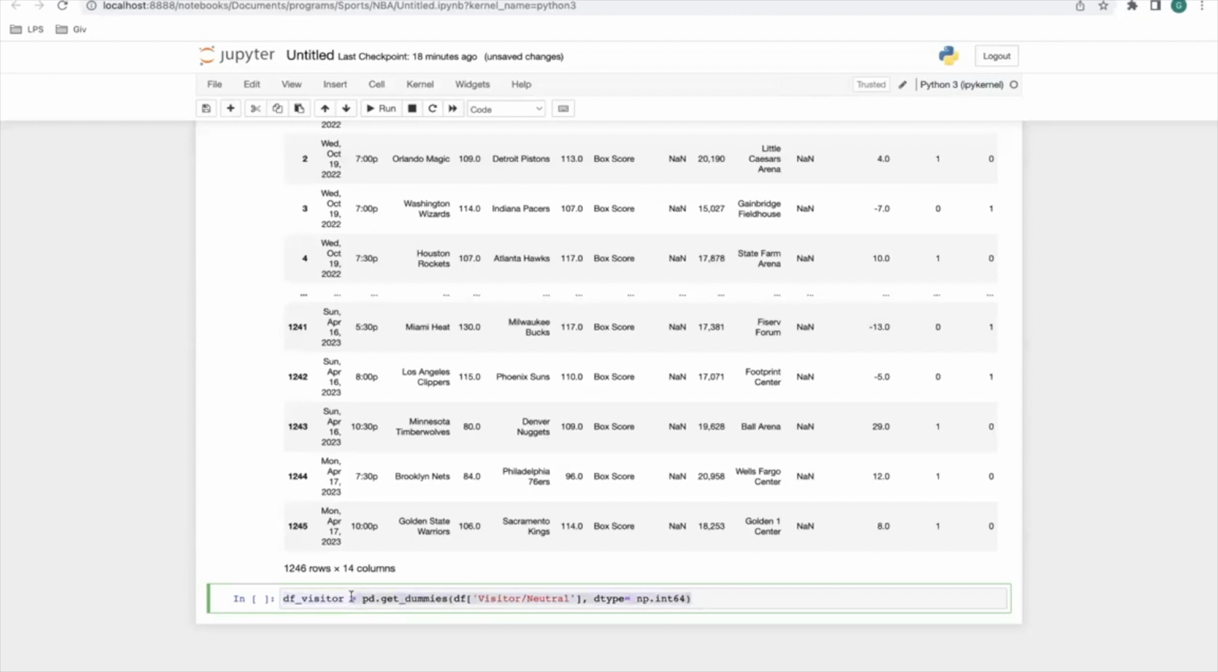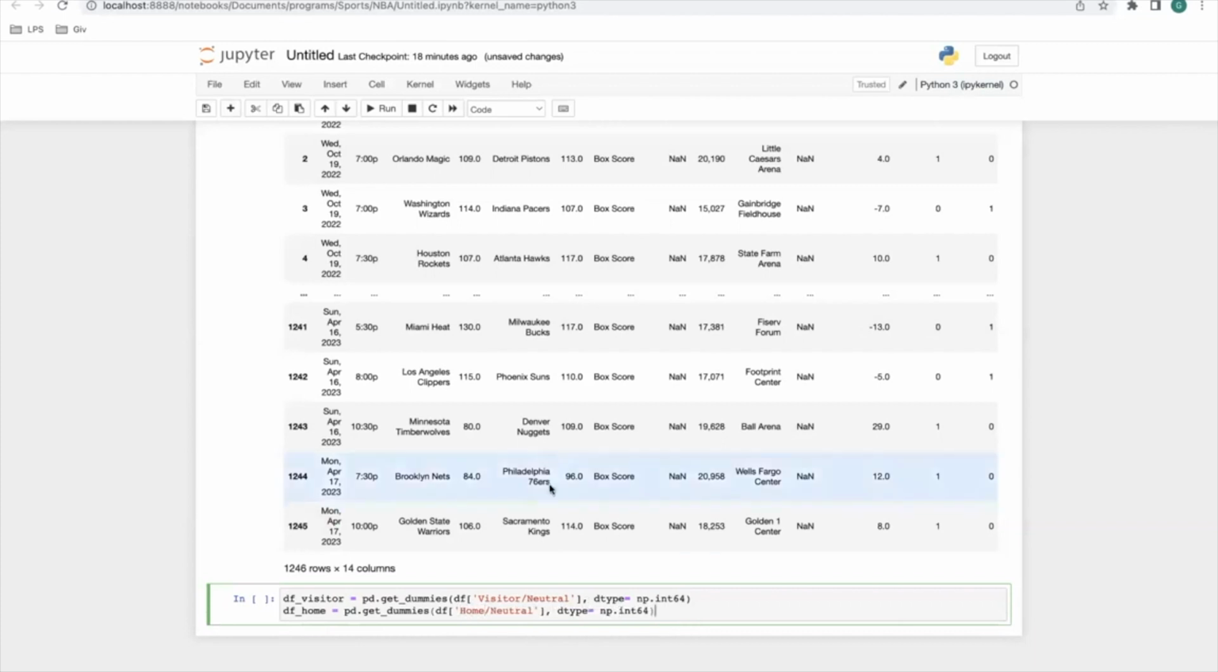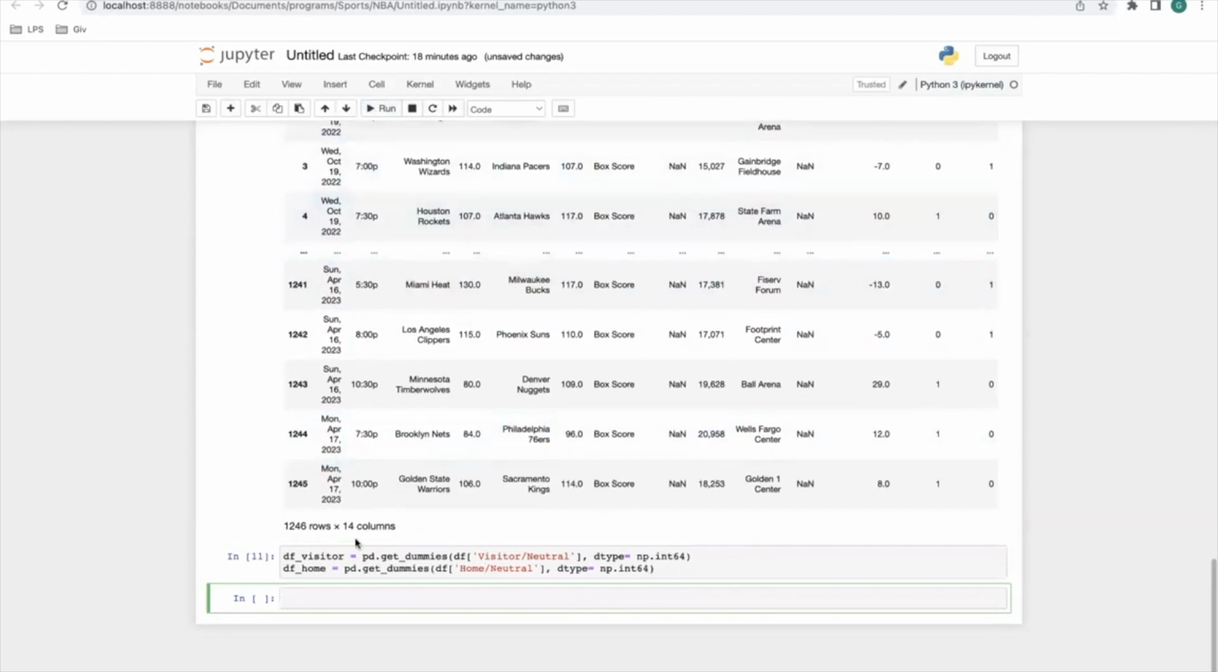Right. So we can copy this, and we could do the same thing for the df home. And these are going to be values that we feed to the model. So that's why it has to be in this syntax. All right. We can change this from visitors to home. Now let's run this to make sure this is good. All right, cool.